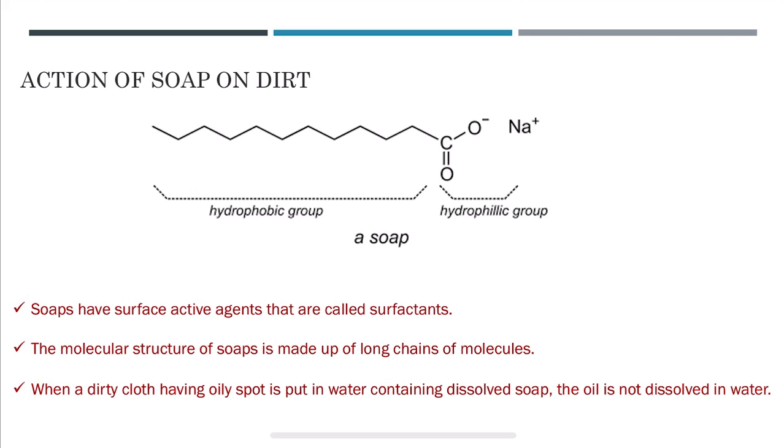Soap molecules form a micelle structure in which one end of the soap molecule is attached to the oil droplet and the other end is towards the water. The formation of soap micelles thus removes oil particles from the surface and the surface is cleaned. This is the action of soap on dirt.